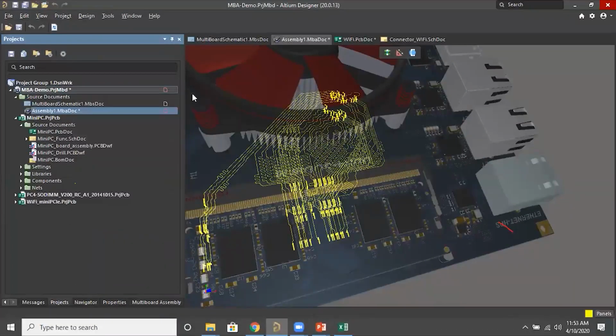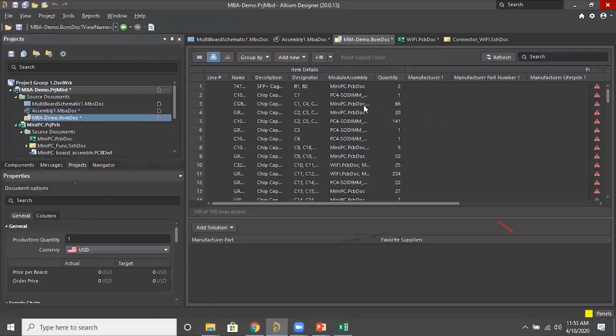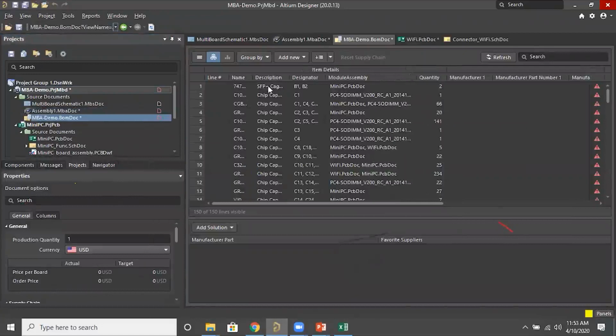This active BOM will generate the bill of material for all the boards in a single bill of material, and you can enable the column to show, for example, which components are from the motherboard, and which are from the daughter board, Wi-Fi board, or SODIMM, mini PC module.